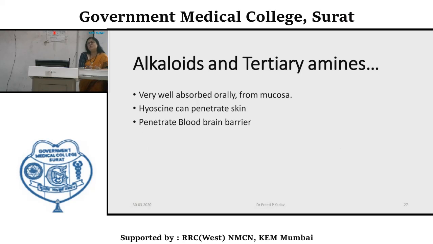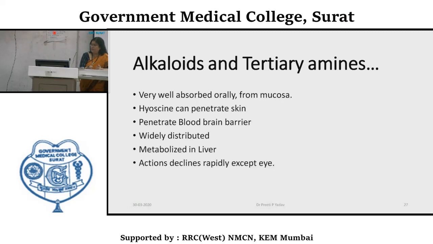Tertiary amines can also cross the blood-brain barrier because of their high lipid solubility. They are widely distributed and metabolized in the liver. Their actions decline rapidly except in the eye.